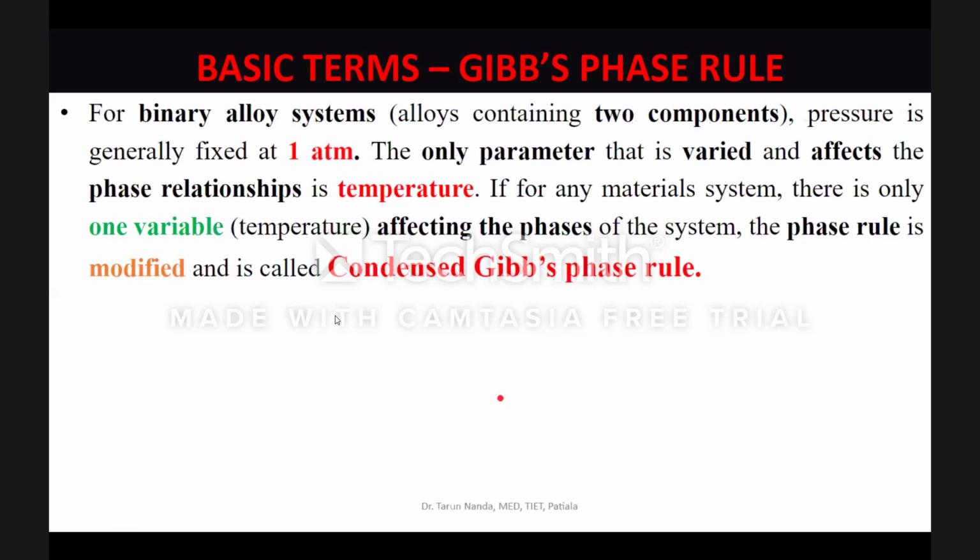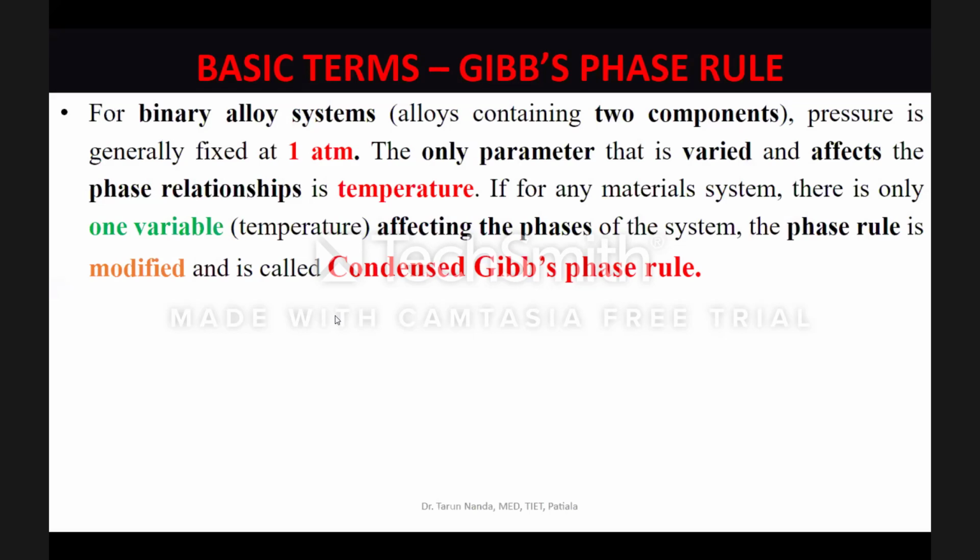So for binary alloy systems, as I said a while ago, whenever you are talking about any binary alloy, whether it's a steel or a cast iron or a copper nickel alloy or a lead tin alloy or a bismuth cadmium alloy, or an aluminum silicon alloy, all these important alloys that we commercially use for industrial purposes, generally there is only one variable which can affect the phase relationships present in a material system.